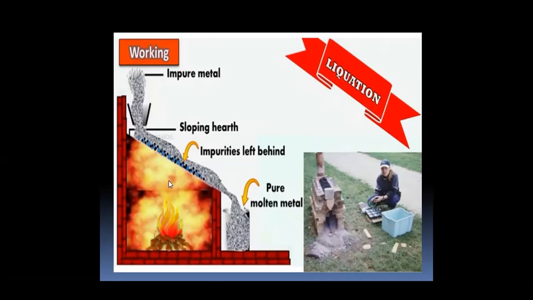In liquefaction, the impure metal is heated in the sloping hearth where the metal melts and flows down and is collected. That is the pure molten metal collected, whereas the impurities escape in the form of vapors in the sloping hearth.